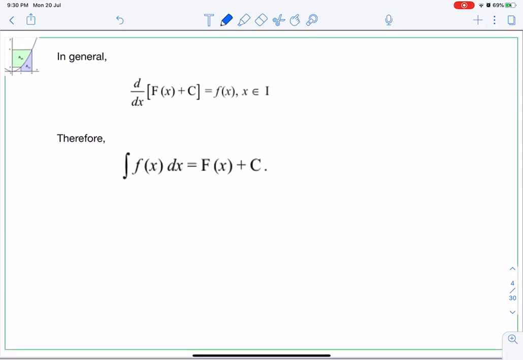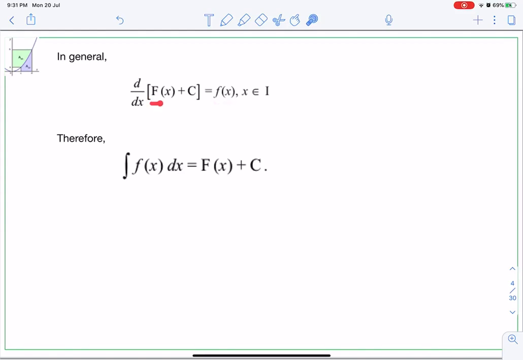Okay, so therefore in general d by dx of capital F of x plus c was, the differentiation of this is small f of x, where x belongs to some interval. X is from some interval, of course. It is a real function, so there will be some interval on which f of x is defined.